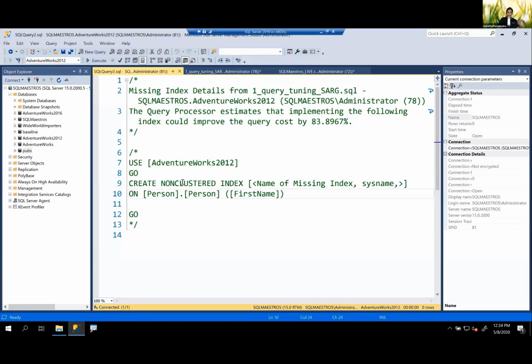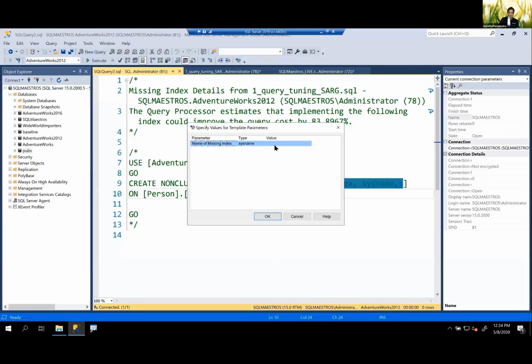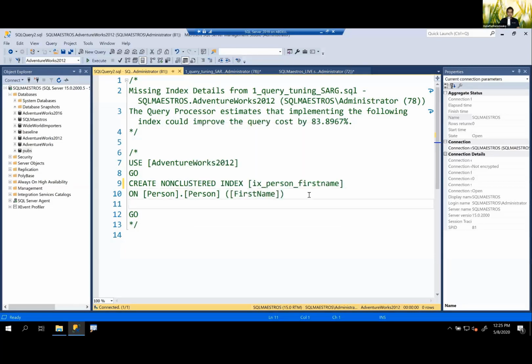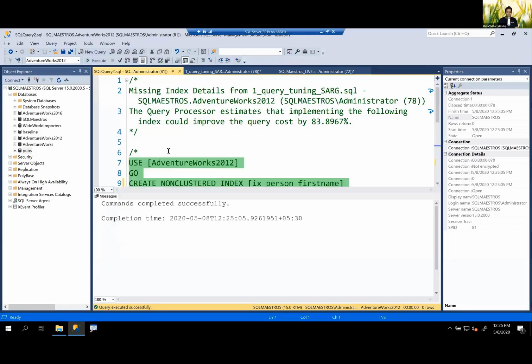So I'm showing you a level 100 stuff here. Just go to query and specify template parameters here, and I'm going to follow the best practice, which is ix_person_first name. That's what we do here, and we create the index. Let's do that. And there is an index.